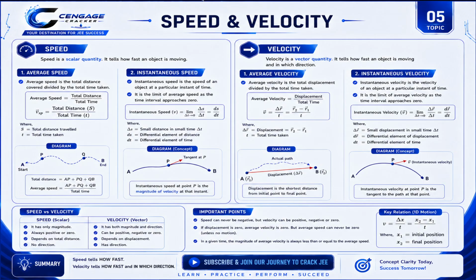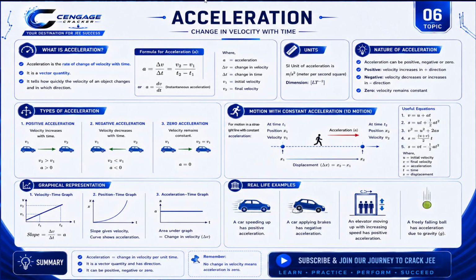And the final conclusion is that speed tells how fast, velocity tells how fast and in which direction. To know the direction, we will find the velocity, and to know how fast, we can find both velocity and speed. And let me move to the next slide. It is going to be our last topic, that is acceleration. And acceleration is nothing but change in velocity with time.